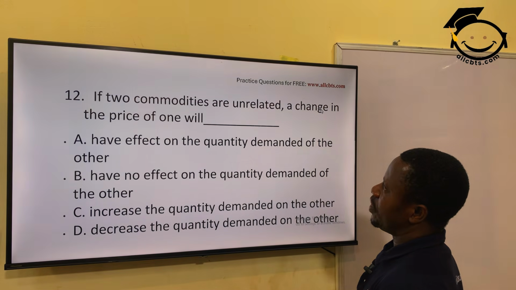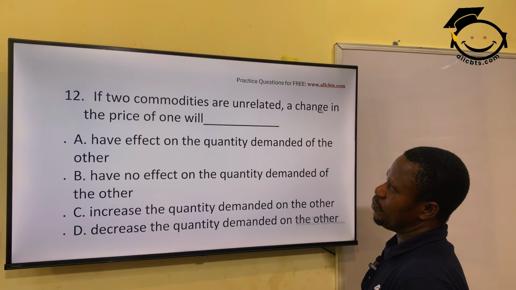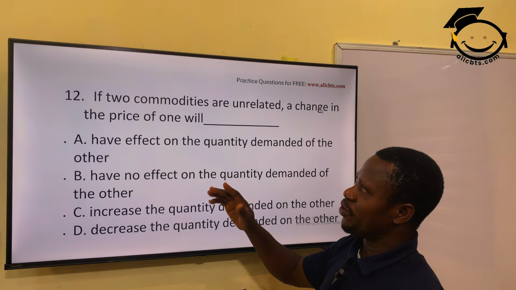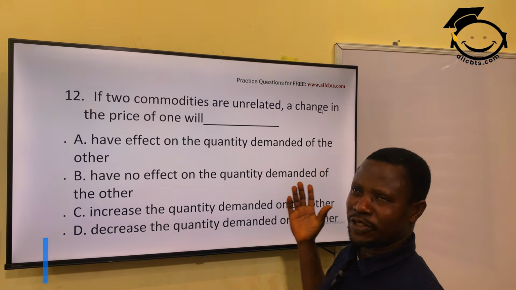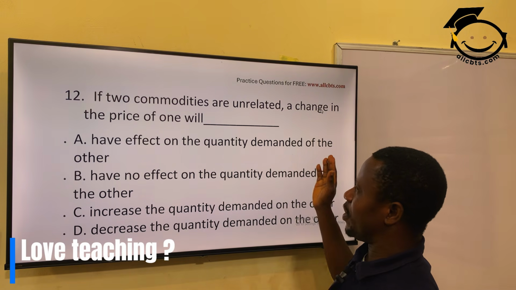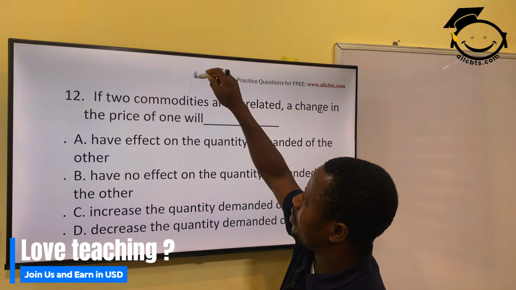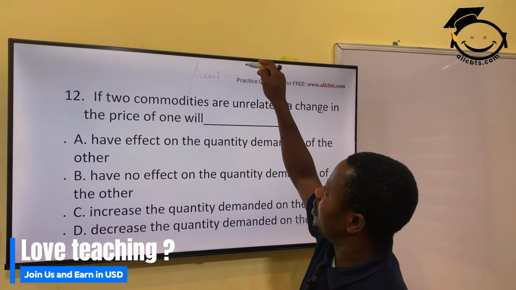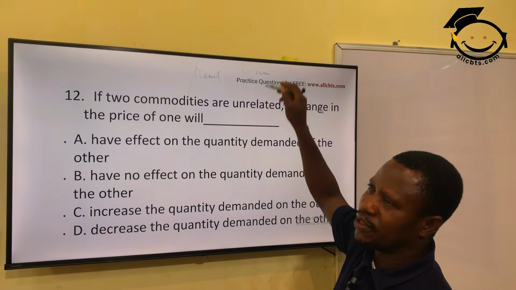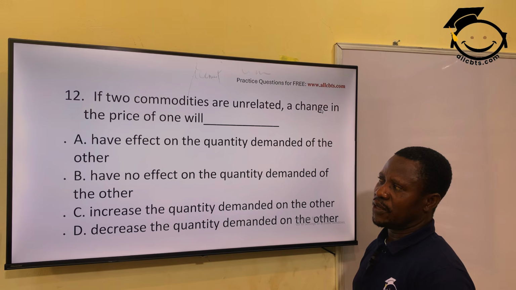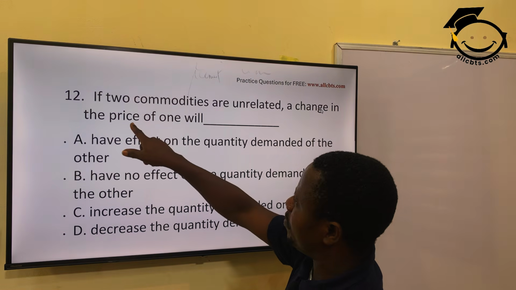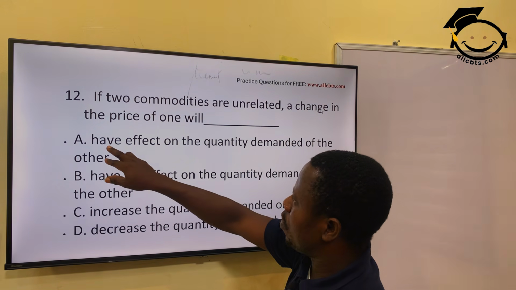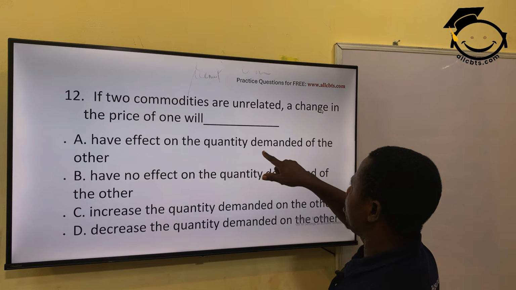If two commodities are unrelated, a change in the price of one will what? They are not related. So if the price of one increases, what happens to the quantity demanded of the other? For instance, the price of cement and the price of, say, rice. Is there any relationship between rice and cement? No, they are not related in any way.